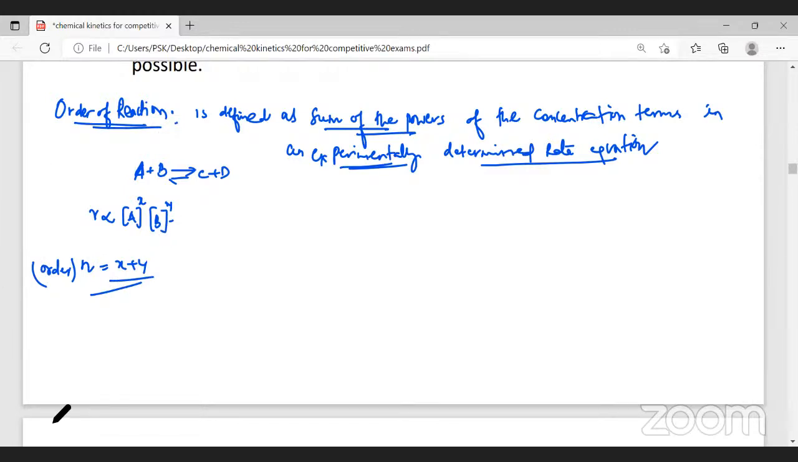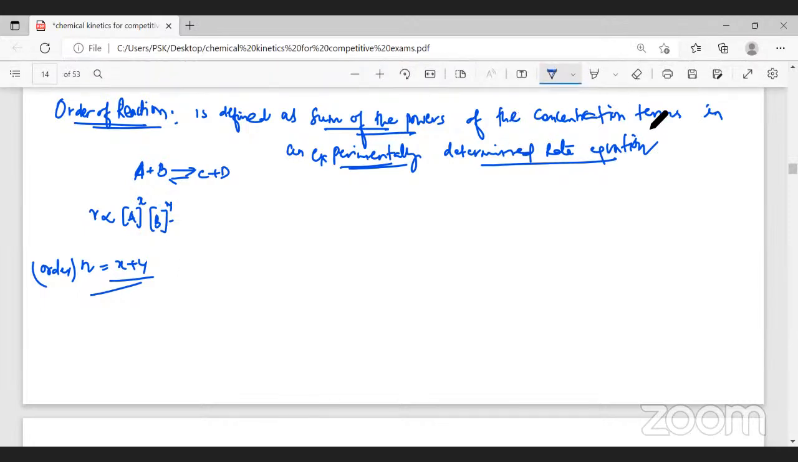Now, what's the definition for order of a reaction? Order of a reaction is defined as the sum of the powers of the concentration terms in an experimentally determined rate equation. See, this equation is experimentally determined. If I write it theoretically based on the law of mass action, I would have written it as rate is directly proportional to concentration of A into concentration of B. Theoretically, we understand the coefficient of A is 1 and B is 1. Therefore, if I don't write 1 or if I write 1, it makes no difference. This is the rate equation theoretically.